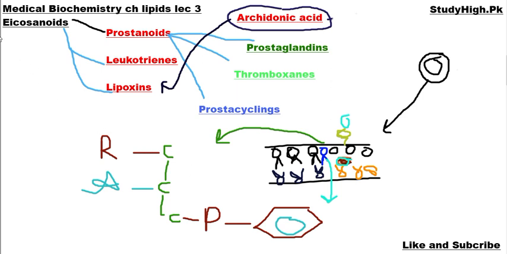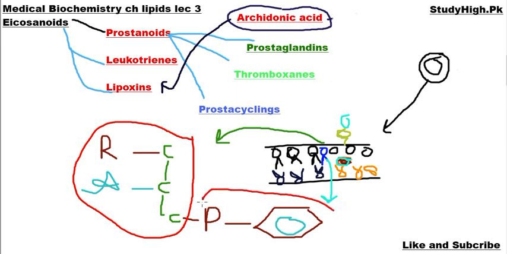The further process is that this phosphatidylinositol is broken down into two components. One is diacylglycerol. This is one component that is broken, and the second is phosphate and inositol. Then it is phosphorylated and converted into inositol triphosphate. So these are the two components that then enter into our cell and act like a second messenger system, like other types of messengers that carry information and cause an increase in intracellular calcium and different types of functions that we will discuss in coming lectures.